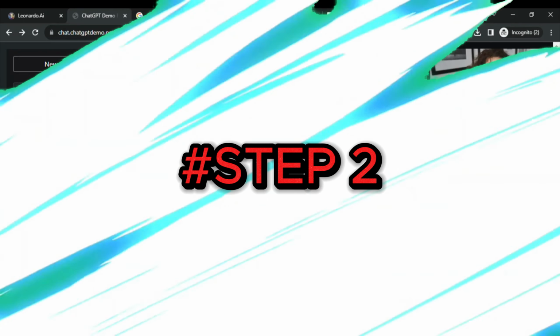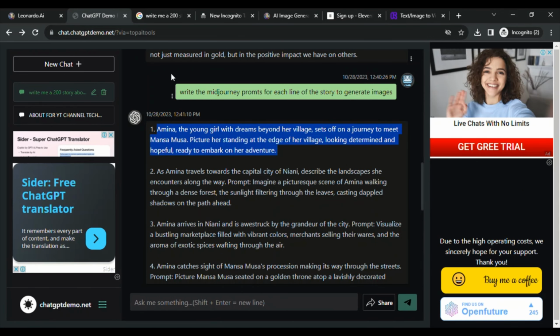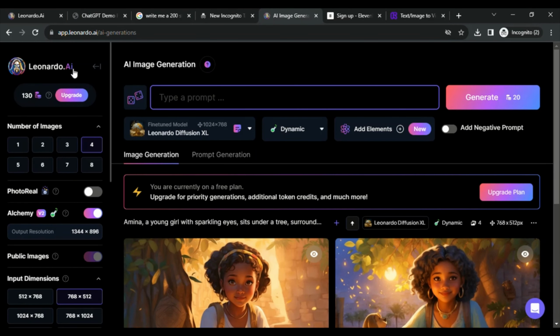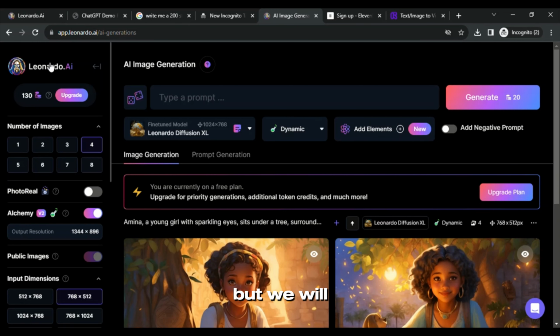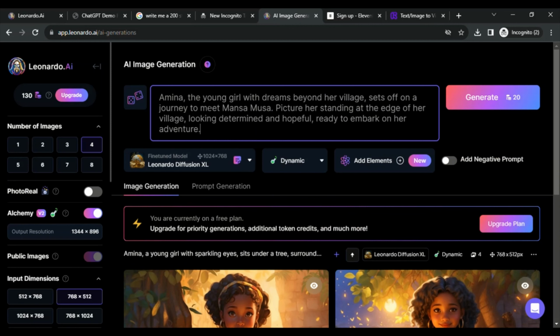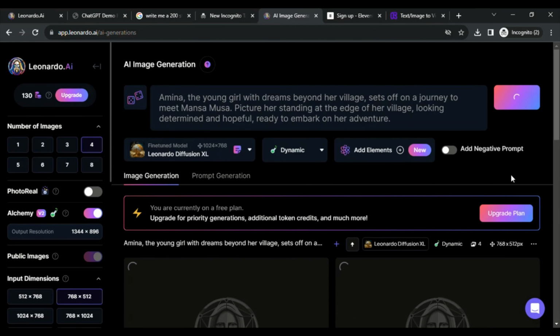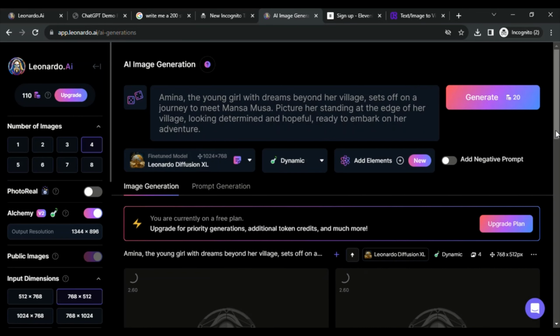Step 2, it's time to bring the images from the realm of imagination to light. For this, there are many AI tools, but we will be using Leonardo.ai. All you have to do is head over to Leonardo's official website, sign up, and you are good to go. All relevant links are in the video description.